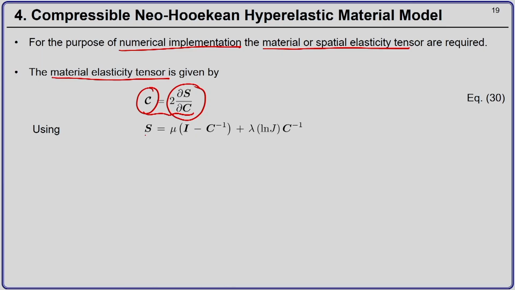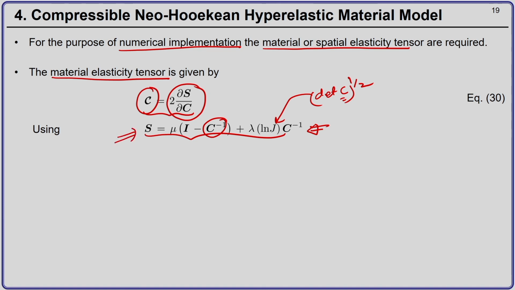Now, we know the expression for the second Piola-Kirchhoff stress tensor, which is given here, and because this expression is a function of the right Cauchy-Green deformation tensor, you directly have C inverse and J is nothing but the square root of determinant of C. So, your right Cauchy-Green deformation tensor is present here.